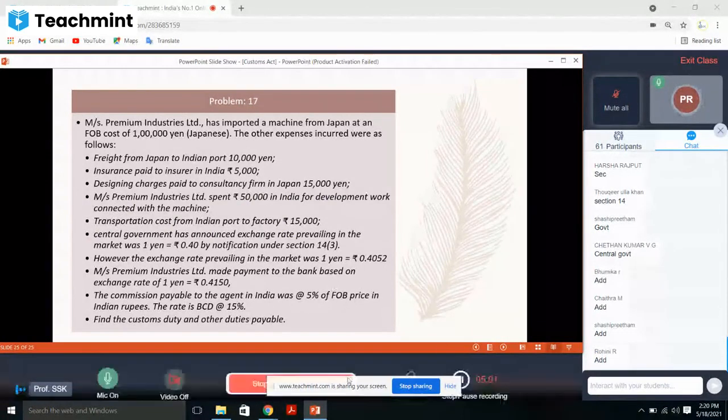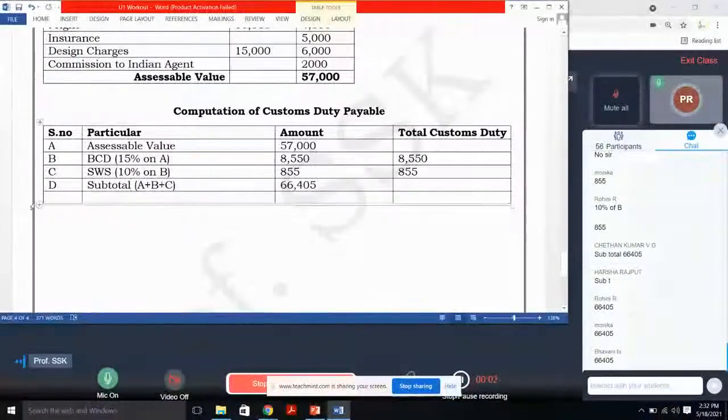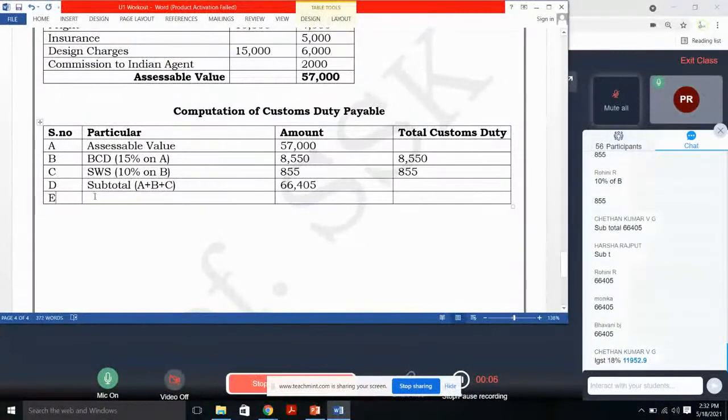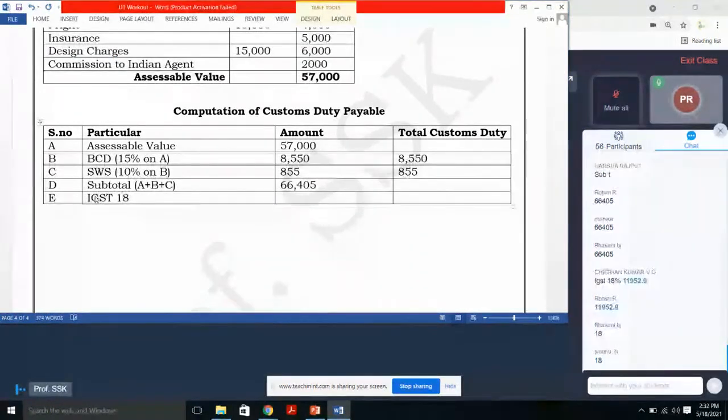So do the problem. Next, E, IGST. How much percentage? 18%, because percentage is not given, so we have to take the standard percentage. So how much? 111,952.9. As this is the tax amount, we are taking it into both the columns.